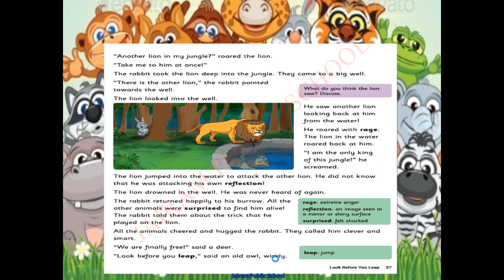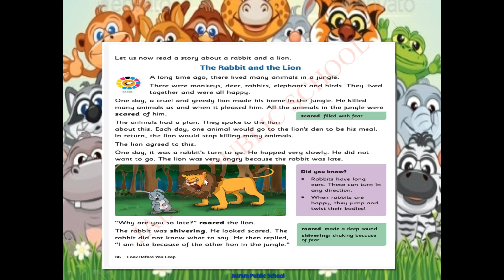So first what happened? Let's have a small recap. The rabbit and the lion is the story name. Long time ago there lived many animals in the jungle. When they were living happily, there came a cruel and greedy lion which hunted all the animals, killed many animals. So because of that, all animals made a plan.